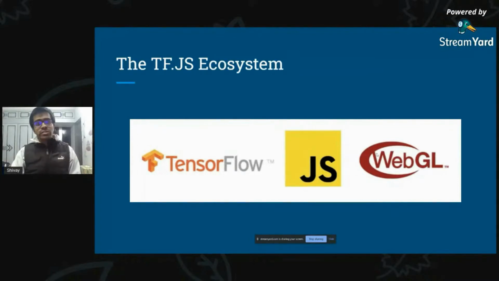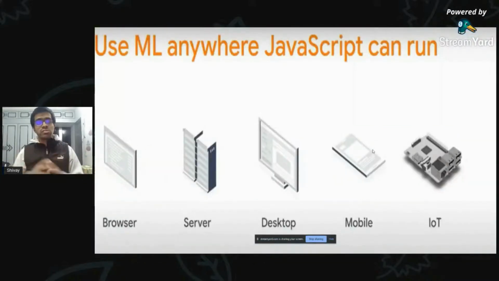The next part that I wanted to speak about is that since JavaScript is such a versatile language, it can be used in the browser with, let's say, Chrome, on the server with Node.js, on desktop using Electron.js, on mobile with React Native, and on IoT with Raspberry Pi support for Node.js. So by bringing TensorFlow.js, we can include machine learning as an application in all of these different platforms.